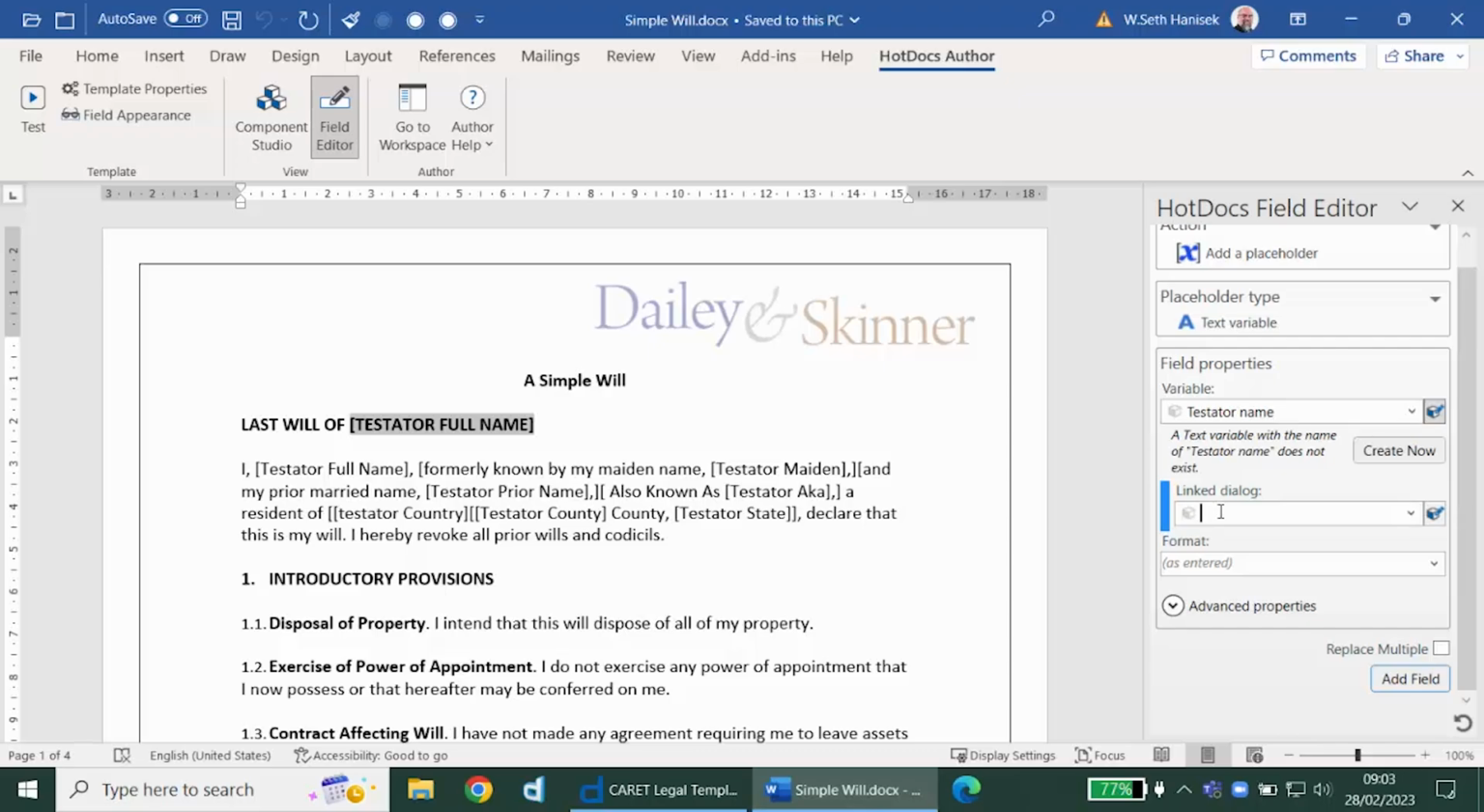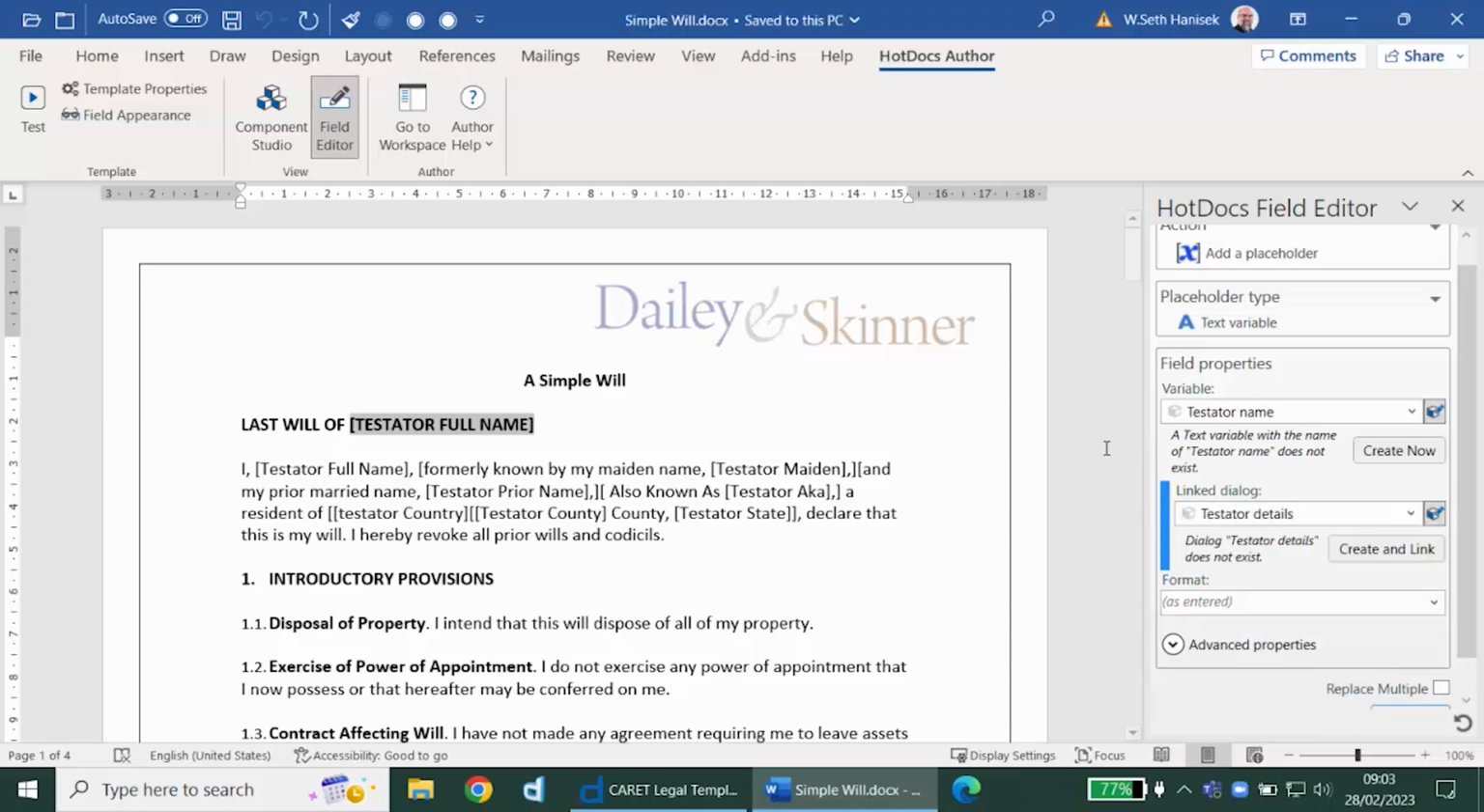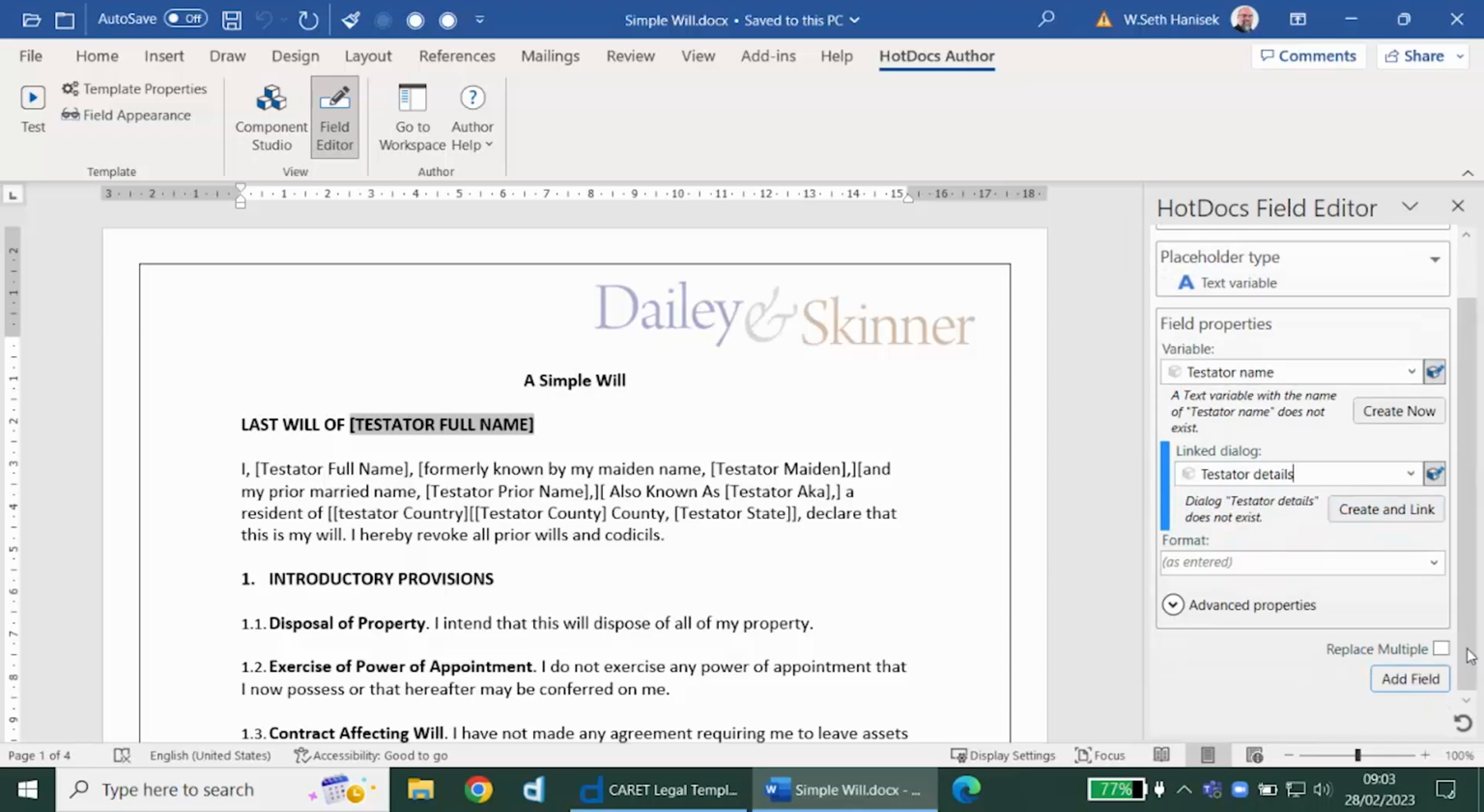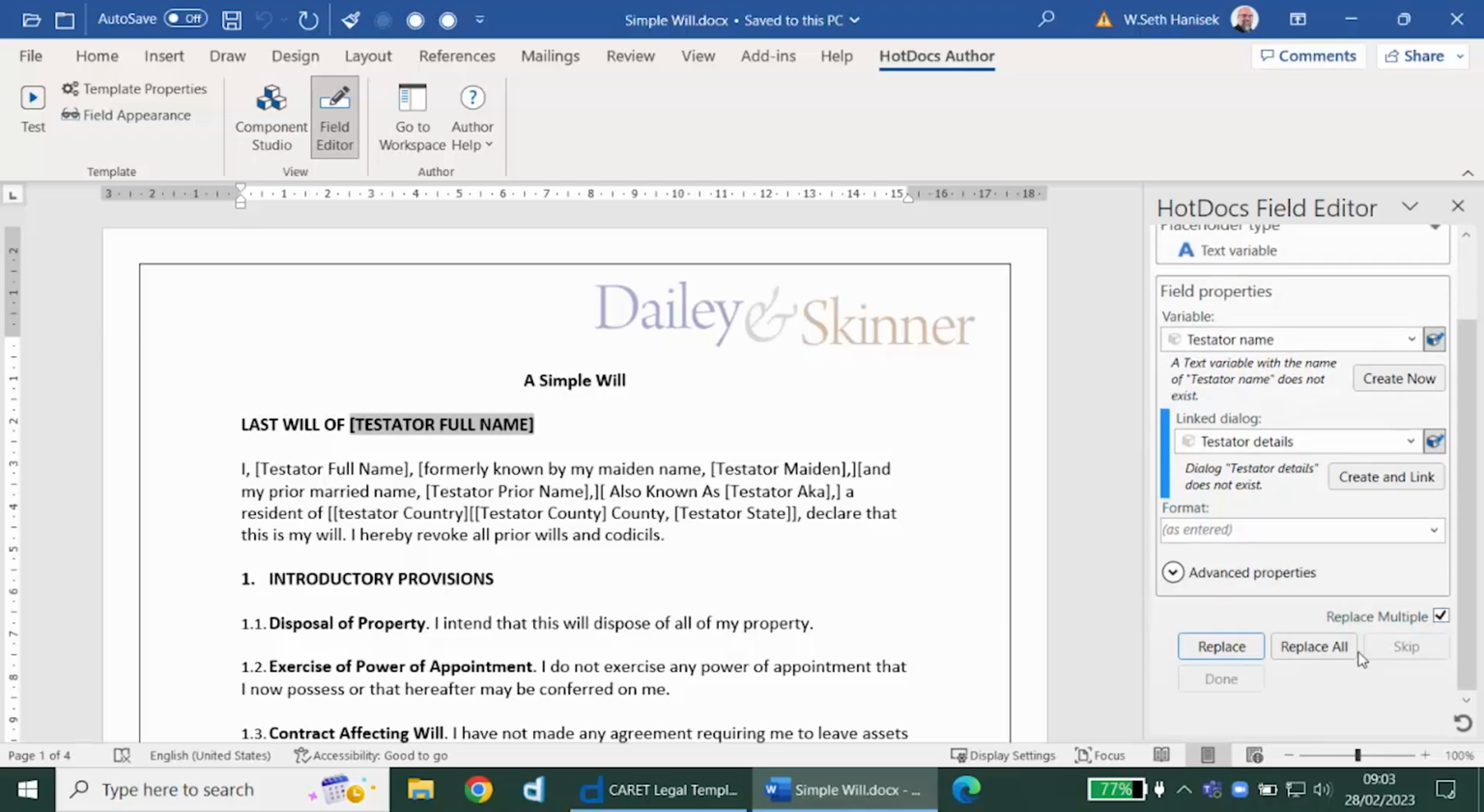And we can call this dialog testator details. And again, it will tell me that that dialog doesn't exist, but I get a button to create the dialog and then link our variable to the dialog. And finally, we need to add the field in the document, but I don't want to add it once. I'd like it to find every instance of my selected text and replace all of them at the same time. So I can check the box just above the add field button that says replace multiple, and I will get some search and replace options here.